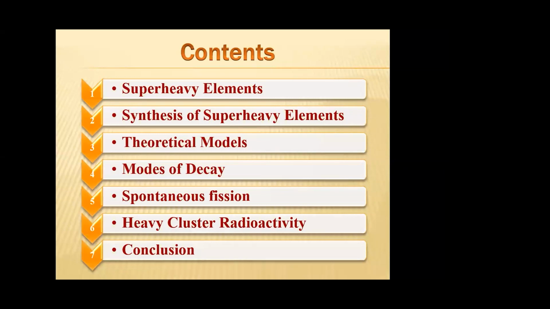After that, the theoretical model we use to find the production cross-section of super heavy elements. After that, I will discuss the modes of decay. The main modes of decay of super heavy elements are alpha decay and spontaneous fission. Usually, a super heavy element undergoes sequential alpha decay and ends with spontaneous fission.